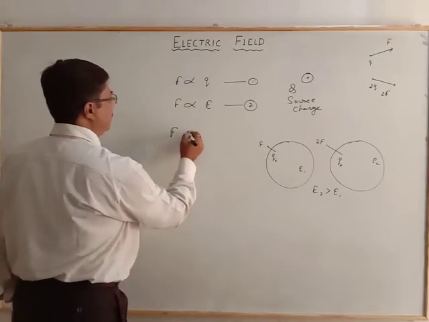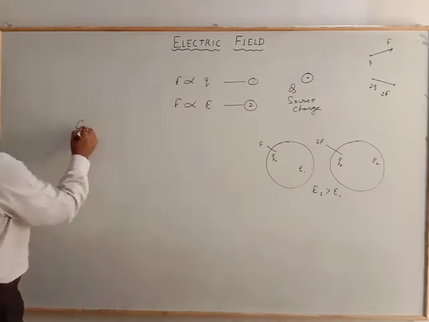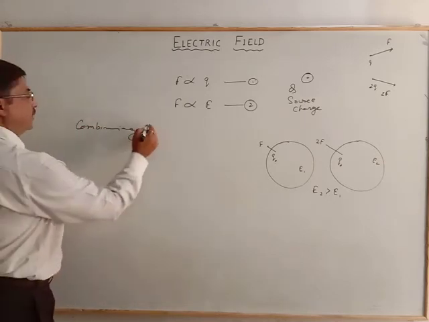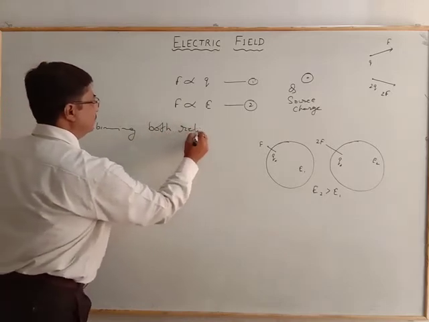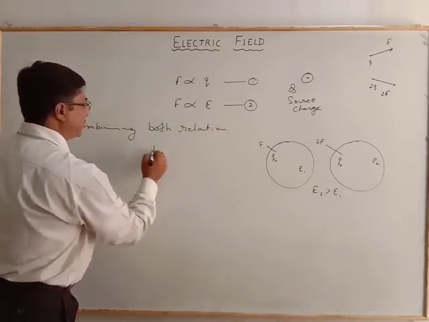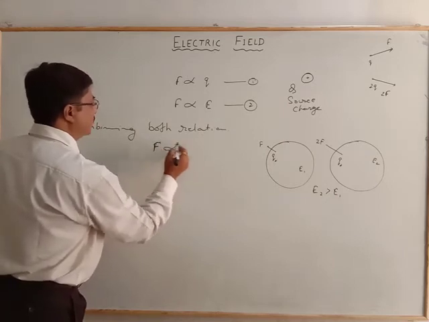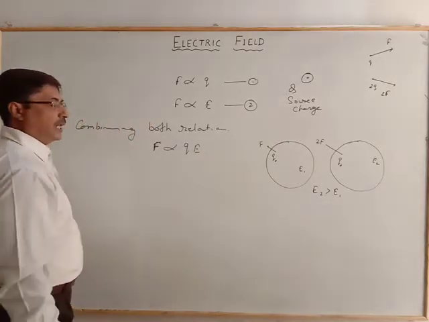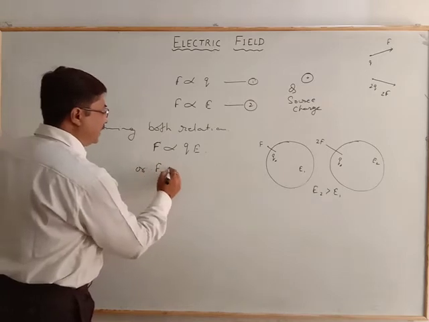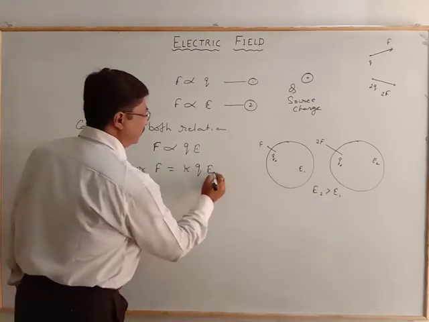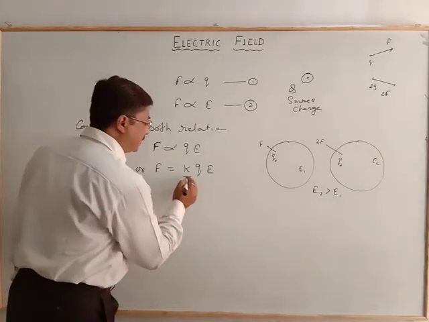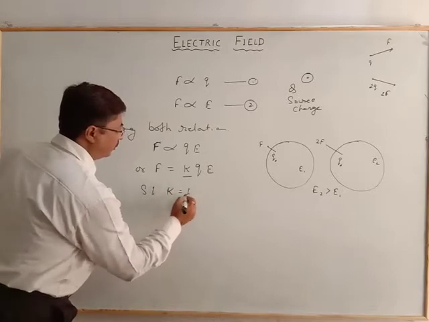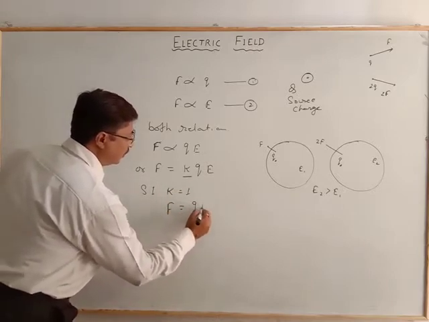Now combining both relations, force is directly proportional to Q into E. For the proportionality constant, we write a constant K, so F equals K Q E. In SI units the value of K is equal to 1. So the force is equal to Q into E.